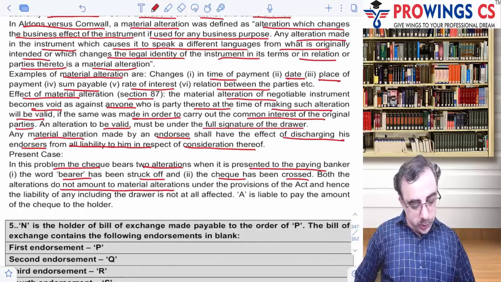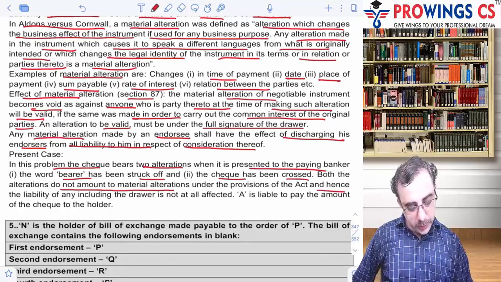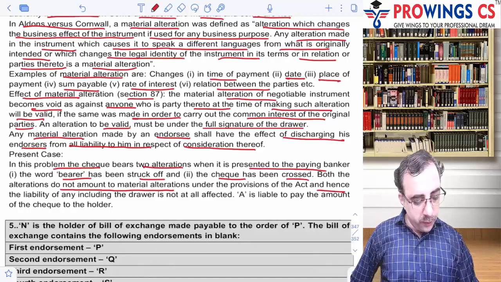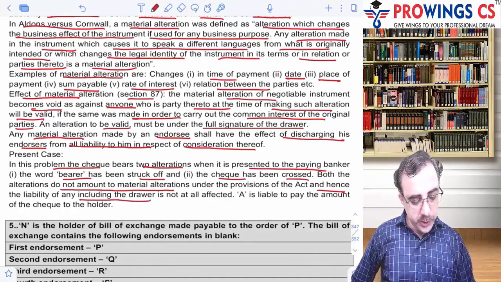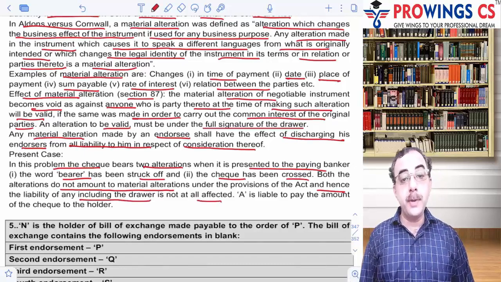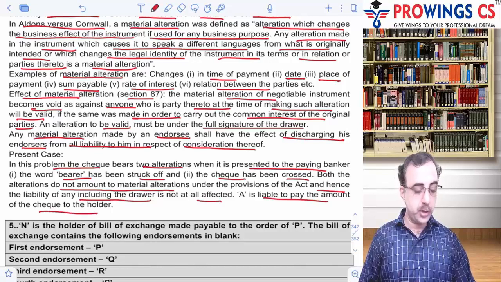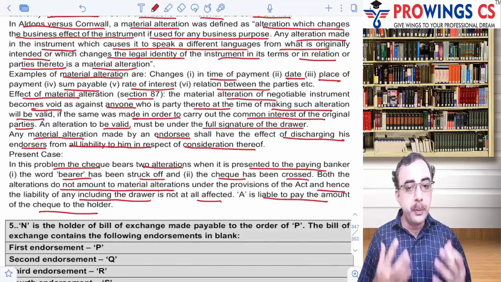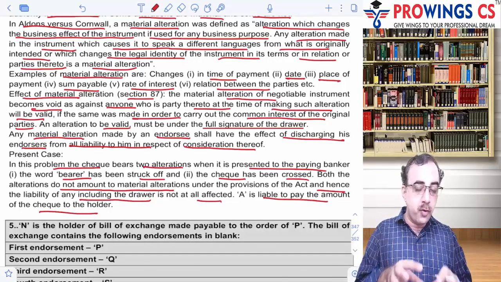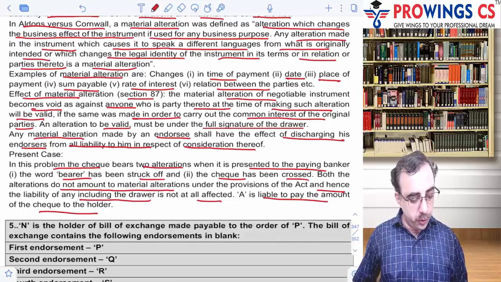No. तो यहाँ पे hence the liability of any including the waiver is not at all affected. So यहाँ पे the liability is not at all affected and A is liable to pay the amount of the check to the holder. So liability persists, it remains, and therefore A is liable to pay the amount to the holder in this case.